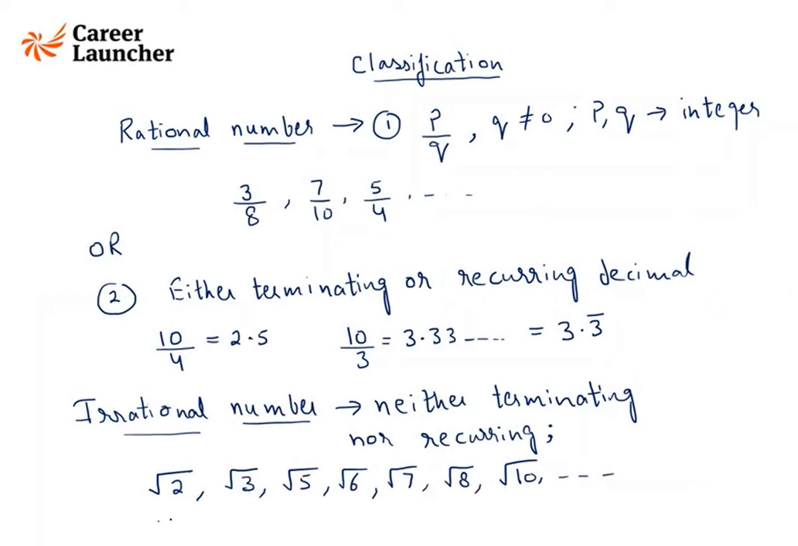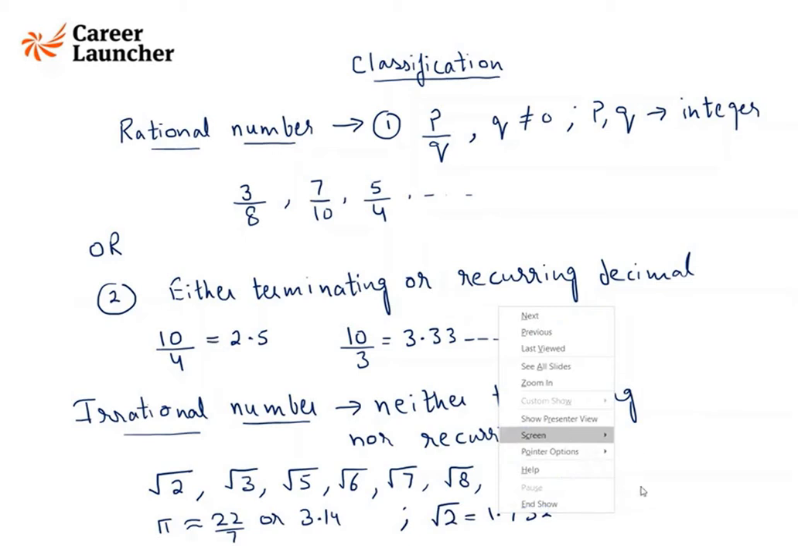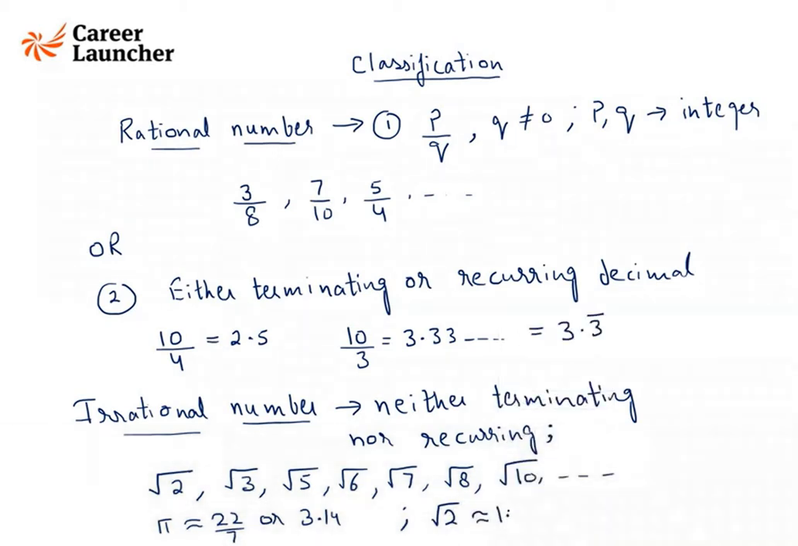Then pi is also an irrational number, and 22 by 7 is just an approximate value of pi. 22 by 7 or 3.14 are approximate values of pi. They are not exact values for pi. Similarly, root 2 is 1.414, sorry, not 1.732, it is 1.414, and it is also an approximate value. We cannot find the exact value of root 2 in decimal form.